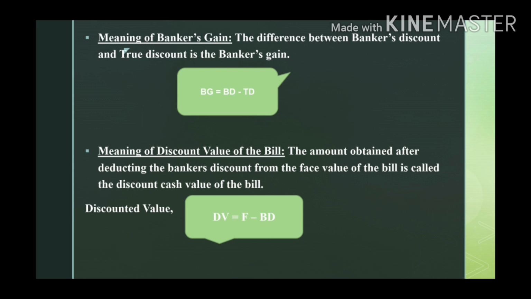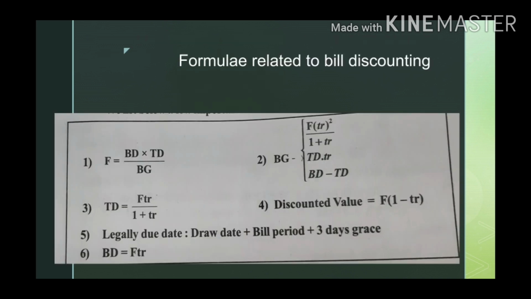Here DV means discounted value. Suppose the bill value is 1000 rupees and we are discounting, and the banker is charging banker's discount as 50 rupees. So face value minus banker's discount, you will get DV, that is discounted value, as 950, for example. So like that we are going to see everything.